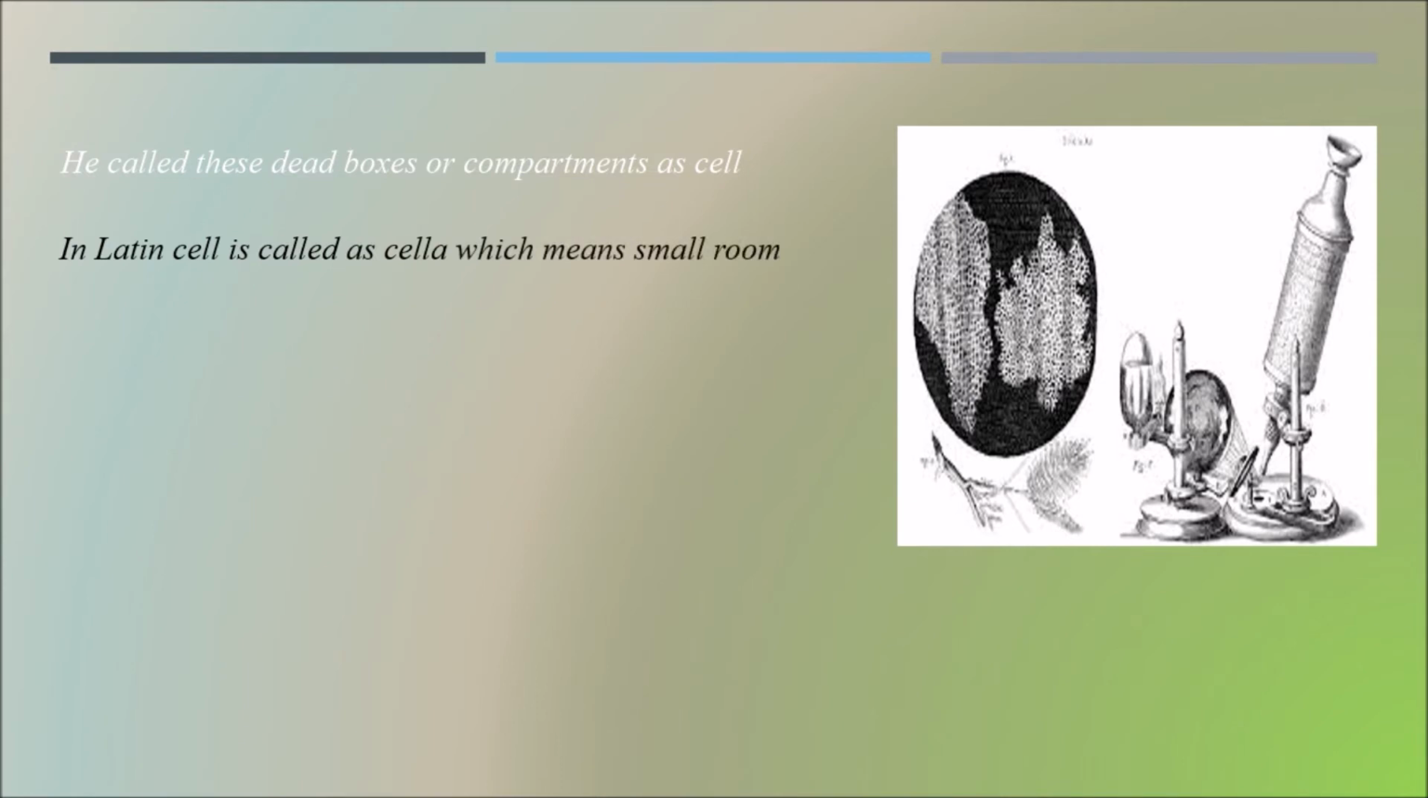In Latin, cell is called cella, which means small room. We use the Latin term cella, and this is the term used as cell for the dead boxes observed by Robert Hooke in the slice of the cork.